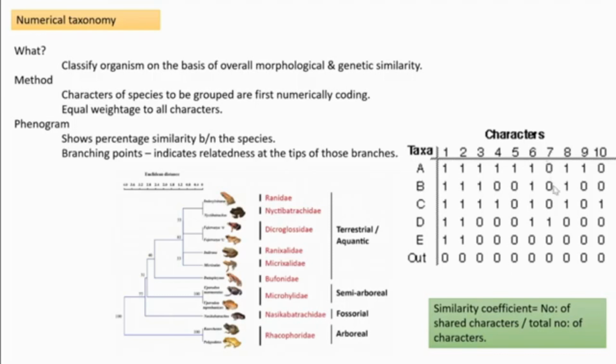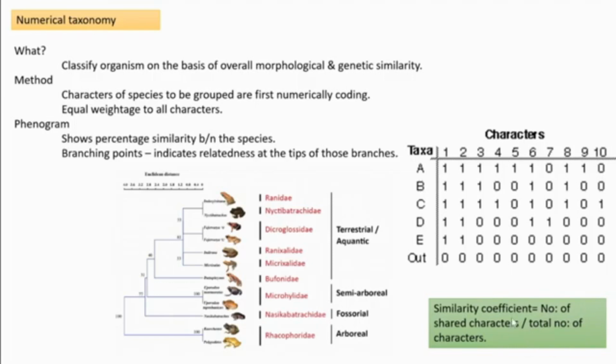Both show the same property with respect to that particular character, so we can consider this one also. 5, again 6, here 7. So 7 is the shared characters, and the total is 10.